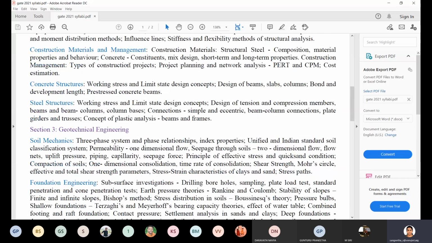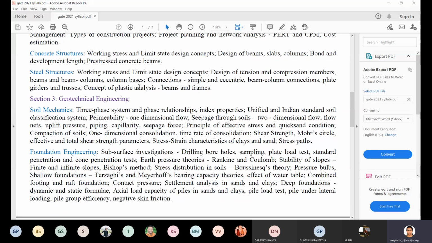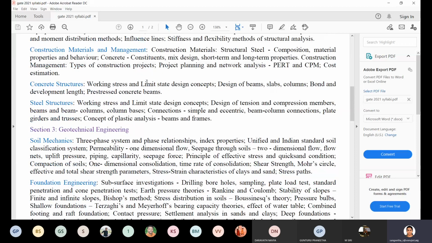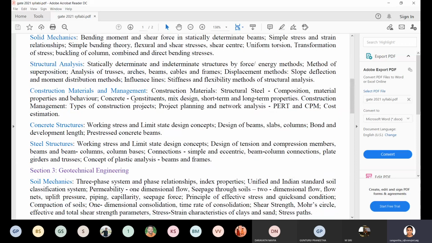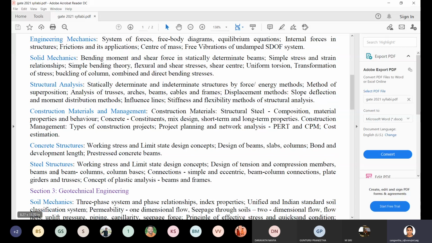You can even ask me that structural engineering has a higher weightage, like 22 marks. But if you wish to cover structural engineering, you have to prepare for a larger number of subjects: engineering mechanics, solid mechanics, structural analysis, and in a few universities structural analysis 1 and 2, then construction materials and management, concrete structures, steel structures.